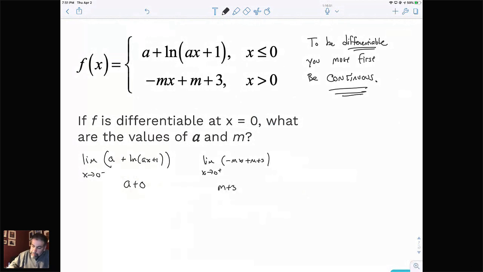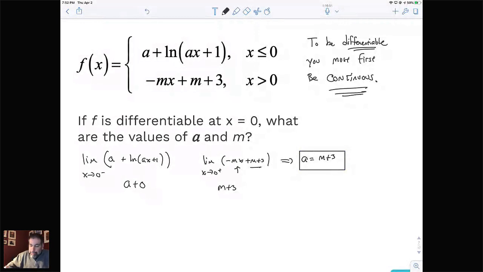So what we learned from the first expression is that a has to equal m plus 3 for this to be continuous. Okay, so that's what we learned. It's not our final answer, but it's a start. How did I get m plus 3? I'm doing direct substitution with x equals 0. As soon as x equals 0, we lose this first term, but m plus 3 stays. So there is our result from continuity.